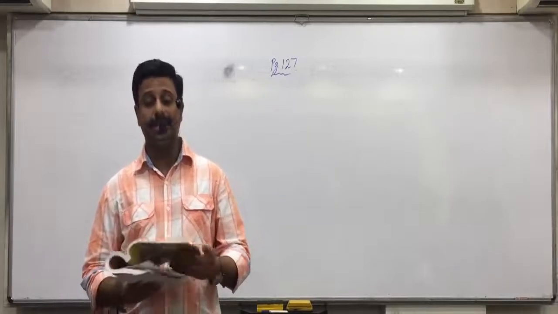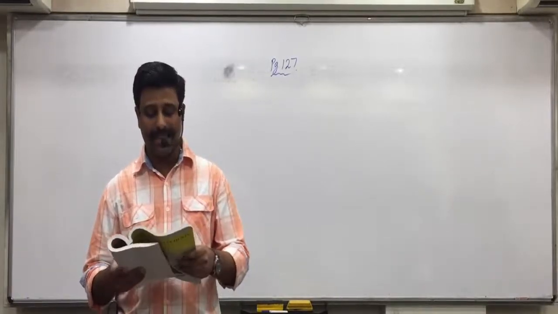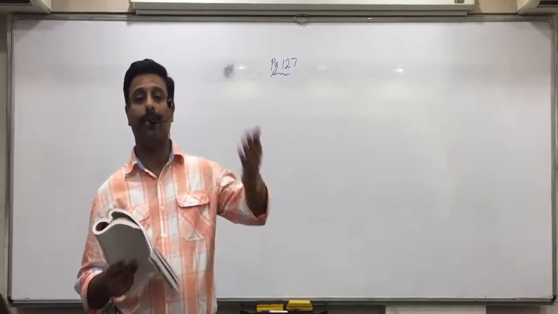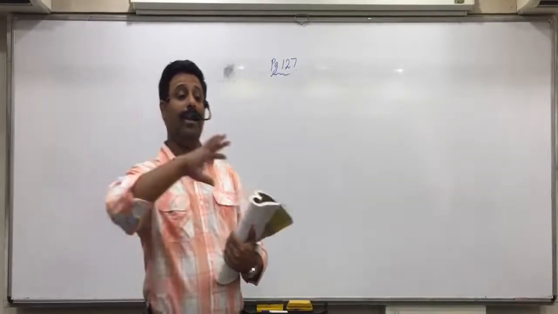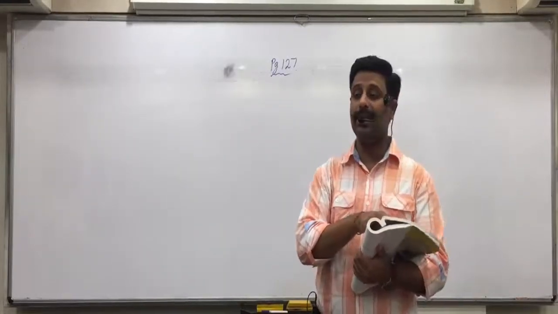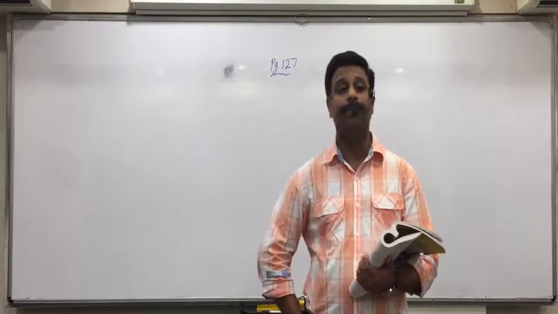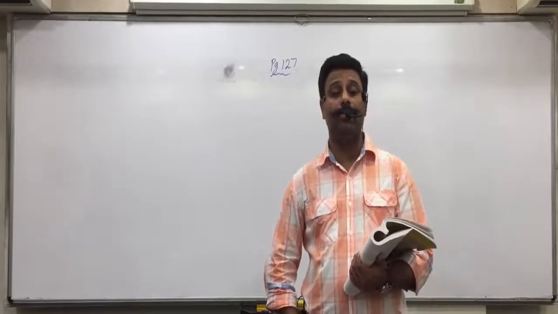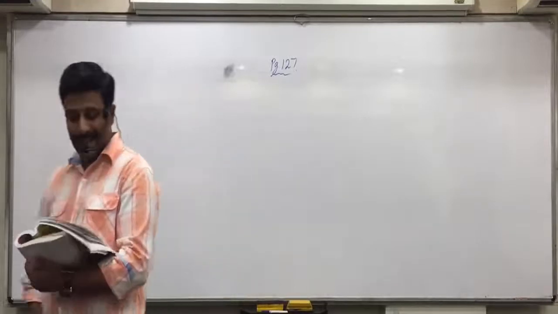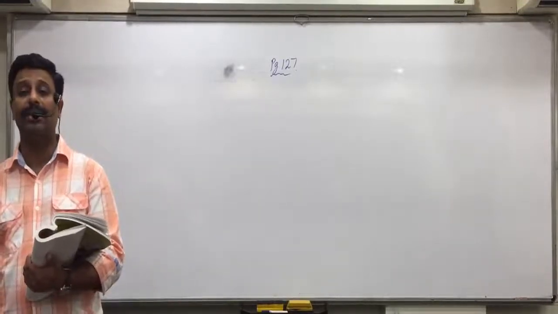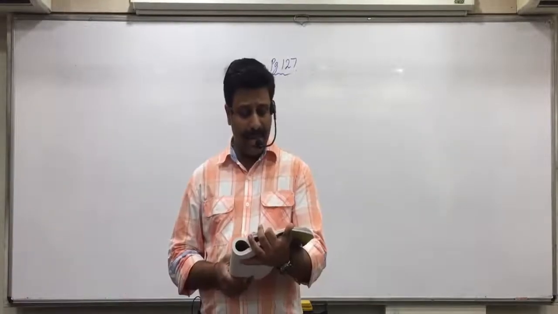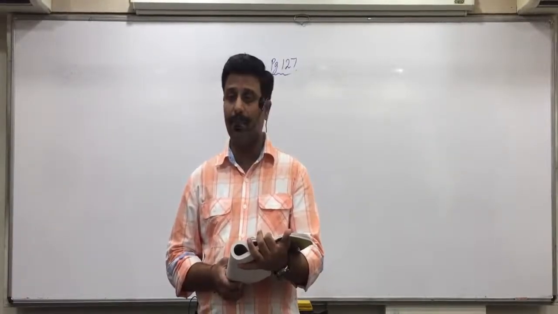Next page, reserves and surplus. Surplus as per statement of profit and loss. We will be making P&L account from tomorrow onwards. So finally, whatever net profit comes, that net profit is surplus as per statement of profit and loss. You can mention in bracket net profit or profit after tax. This surplus as per statement of profit and loss is the net profit, or you also call it profit after tax.